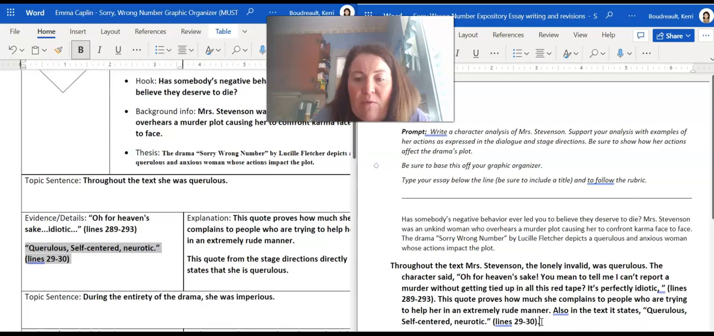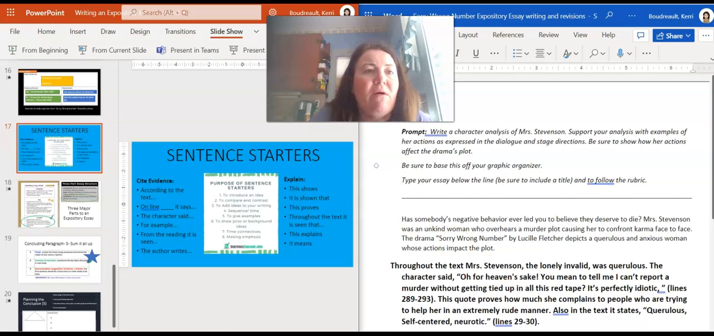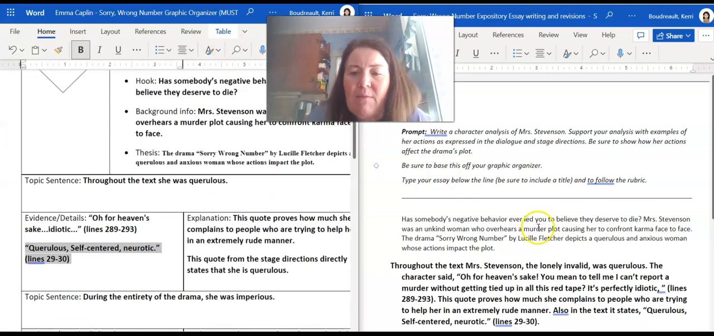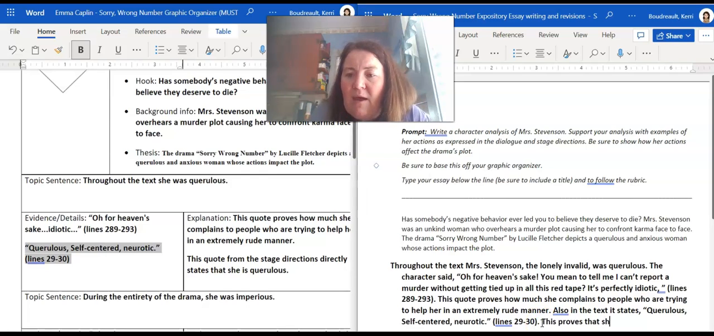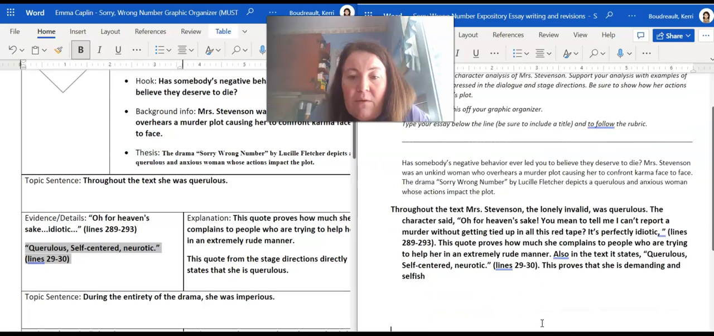And we already said this quote, so we want to use a different sentence starter. So maybe I'm going to say, this shows, or this proves. I think I like this proves. So I'm going to come in here and I'm going to say, this proves that she is demanding and selfish, as it is directly stated in the stage directions.